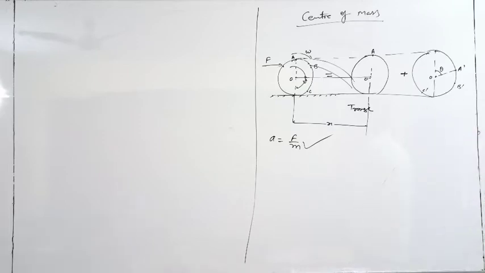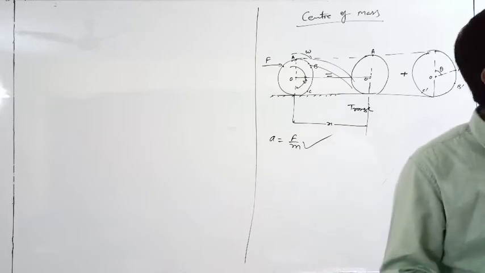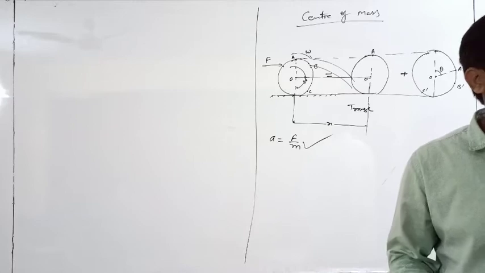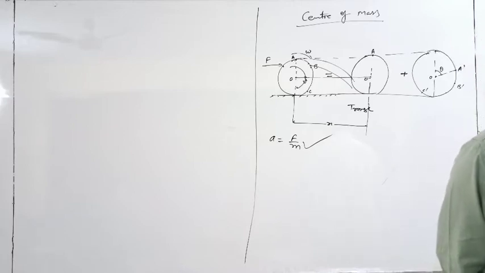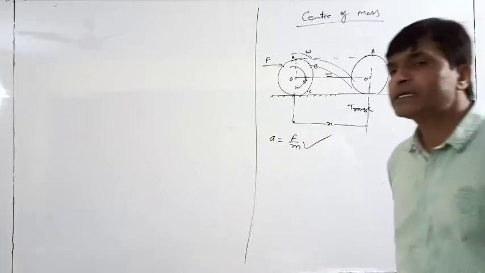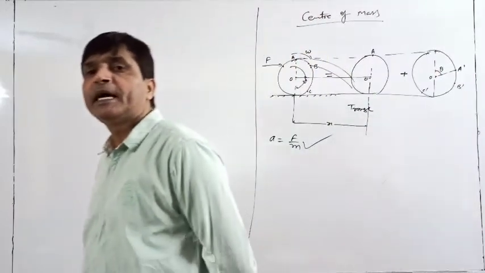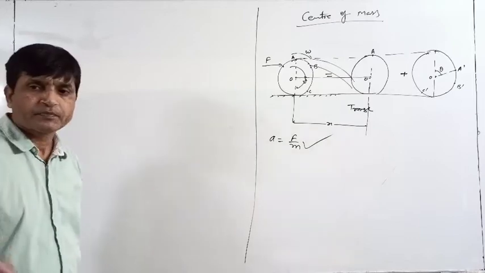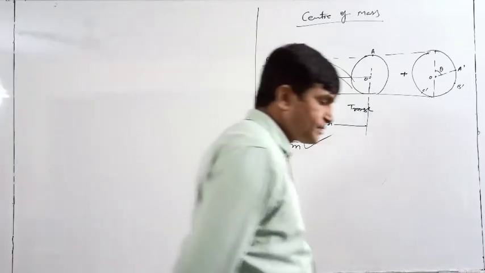So in a bigger body, how do we define the translational motion of those bodies? For that purpose, we first define center of mass. So this is the idea behind center of mass. So write down the definition of center of mass.